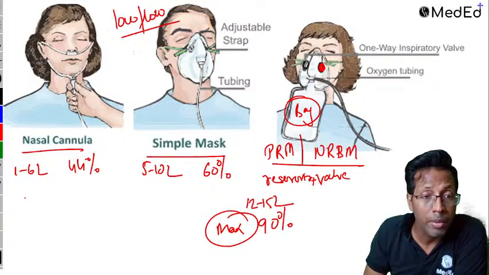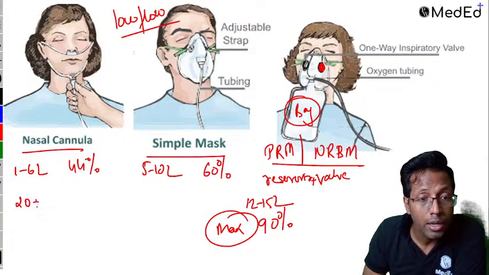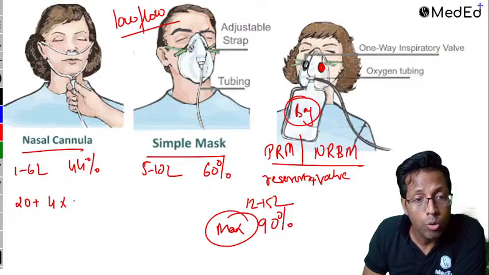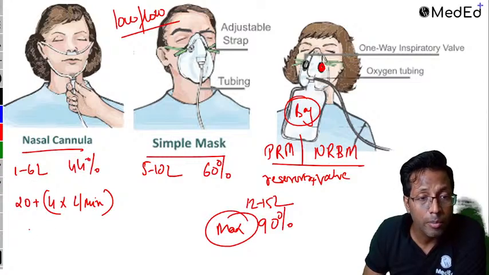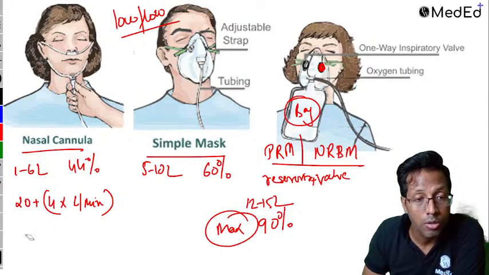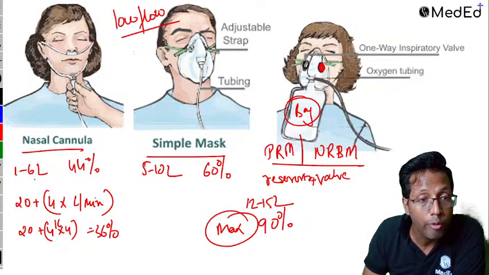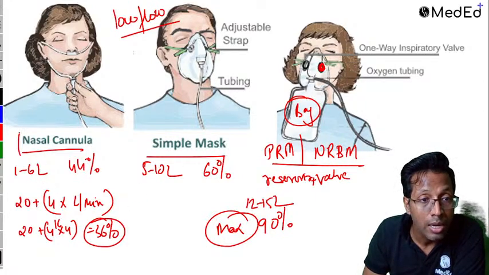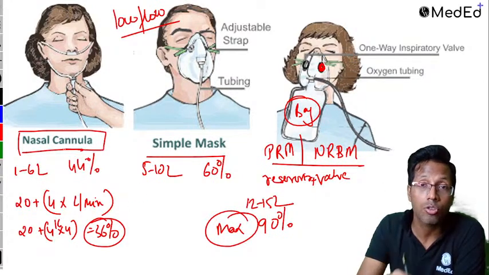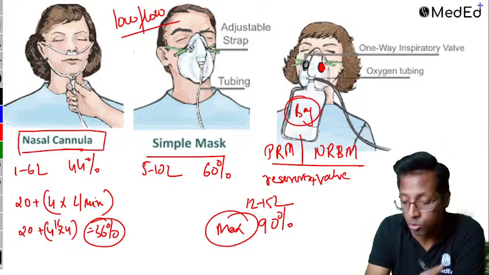For the nasal cannula, remember there's a formula: 20 plus 4 into the flow in liters per minute. This tells you the FiO2. So for example, if I start the patient on 4 liters per minute oxygen, how much is the FiO2? 20 plus 4 into 4, that is 16, which is 36%. So if I start a patient on 4 liters of oxygen, you get 36% FiO2. This formula is for nasal cannula. A question based on this was asked in INI CET last year.